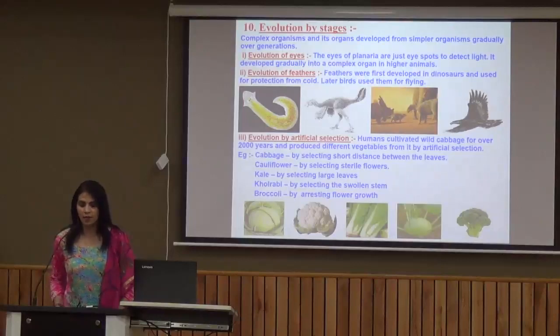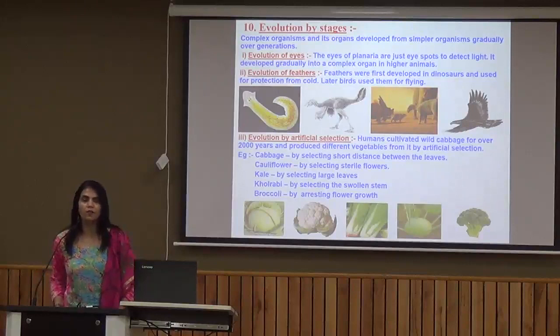If you look at the wild cabbage, humans cultivated wild cabbage for over 2000 years and then produced different vegetables which can meet their own need by the process of artificial selection. So artificial selection is not done by nature, it is done by human beings for their own benefit. They make changes with the help of genetic engineering or any other advanced technology. So we have cabbage because we wanted a short distance between the leaves.